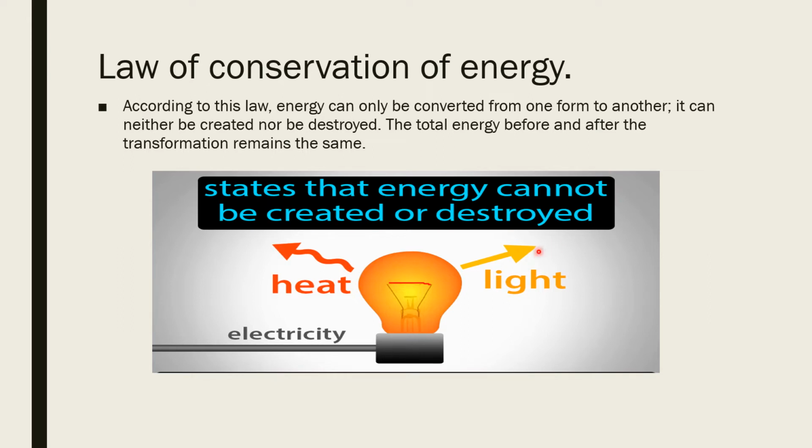So when we calculate the total energy produced, that is heat energy plus light energy, it will be equal to the total energy consumed, that is electrical energy. How much electrical energy is consumed by this will be equal to the heat energy plus light energy, and it is not losing anything. That is the law of conservation of energy. Energy is not created or destroyed, but we can transform, we can change, we can convert one form of energy into another form.